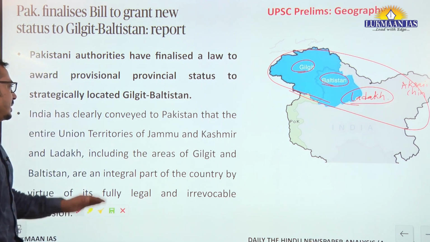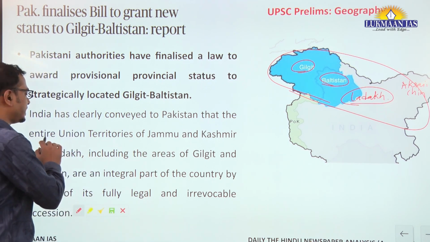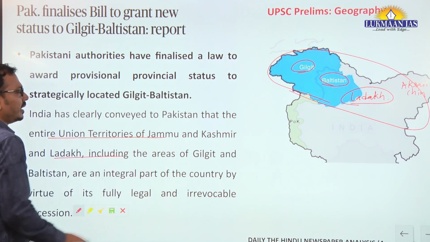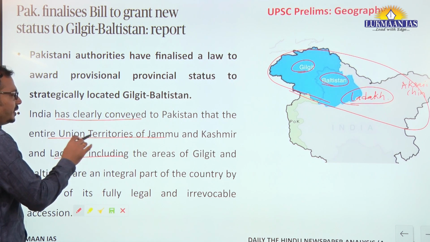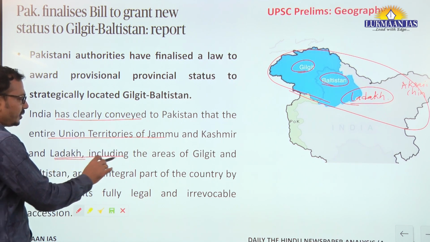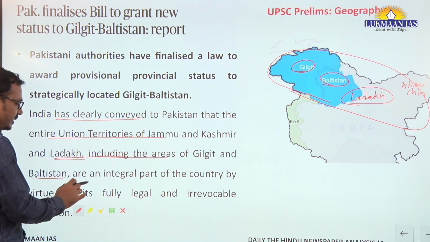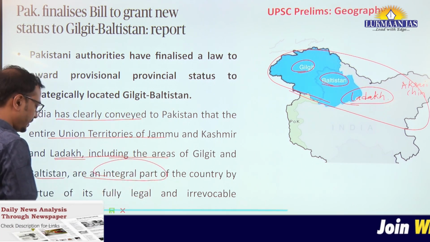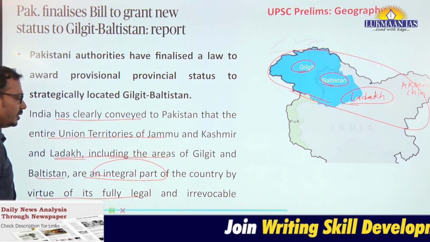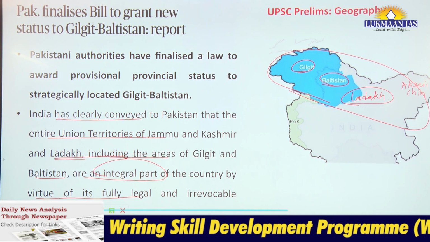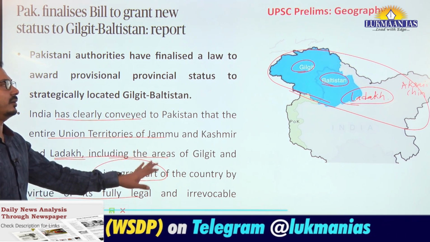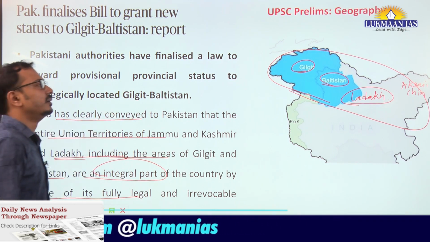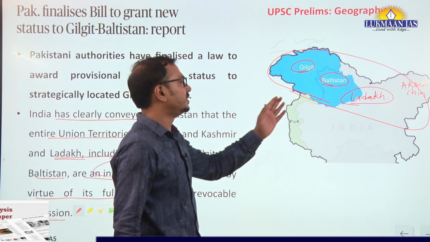However, we should understand India clearly mentions that it is India's part, and therefore it conveyed to Pakistan that the entire union territories of Jammu and Kashmir and Ladakh, including areas of Gilgit-Baltistan, are an integral part of India by virtue of its fully legal and irrevocable accession. So this is the stand always taken by India.